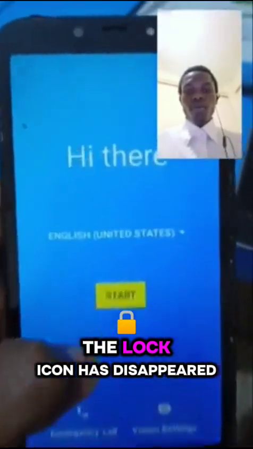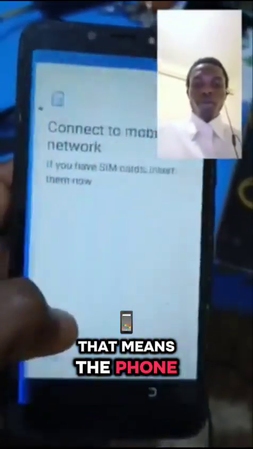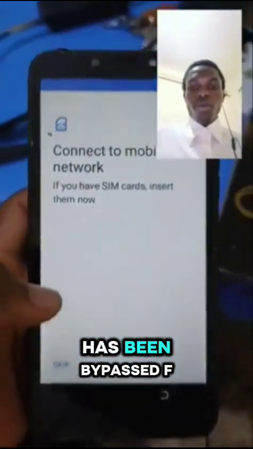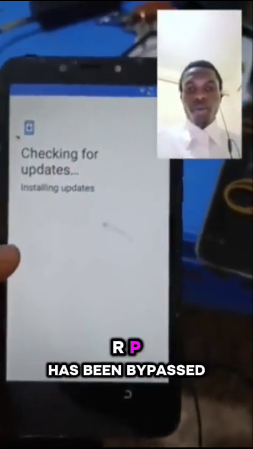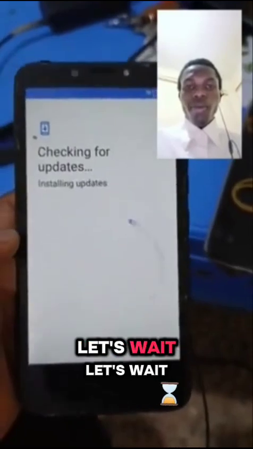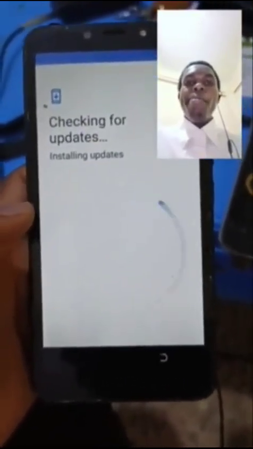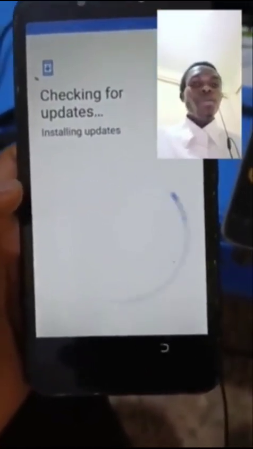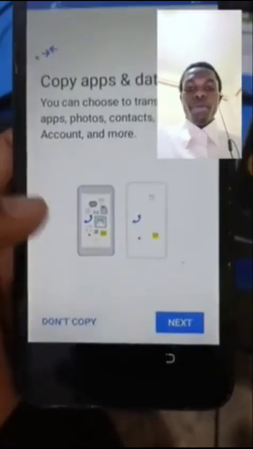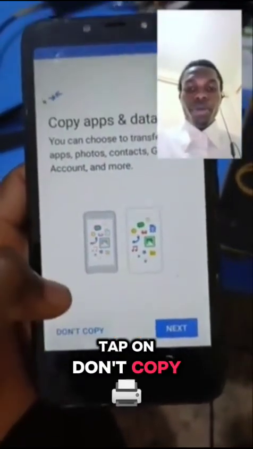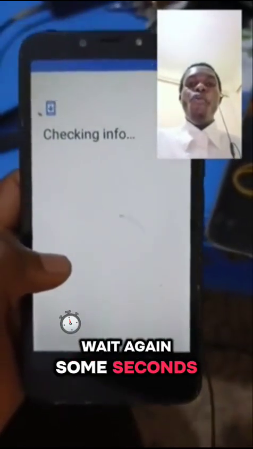As you can see at the top of the screen, the lock icon has disappeared. That means the phone has been bypassed. FRP has been bypassed. Let's wait. Tap on don't copy. Wait again some seconds.